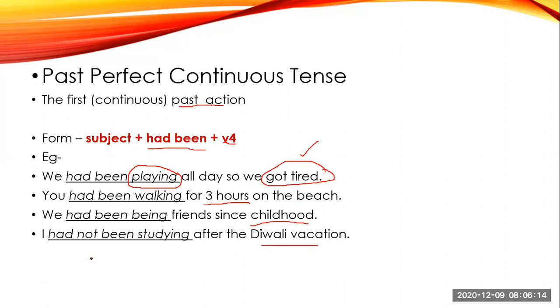So this is your past perfect continuous tense. It means the action which started in the past and the second action is still in continuation. Okay, students. So with this, we have completed our past tense. So four types of past tense we have studied. Now we'll solve a few questions.